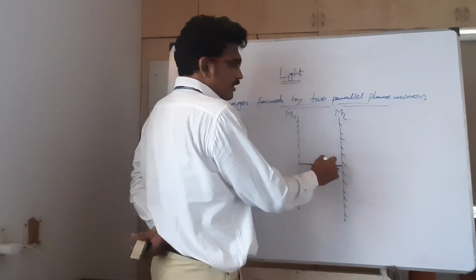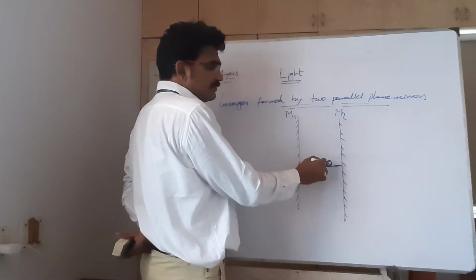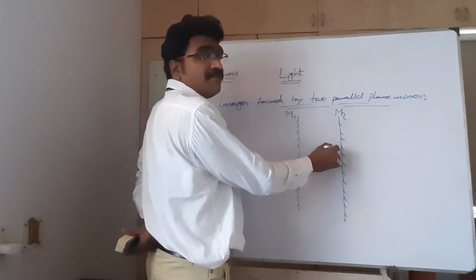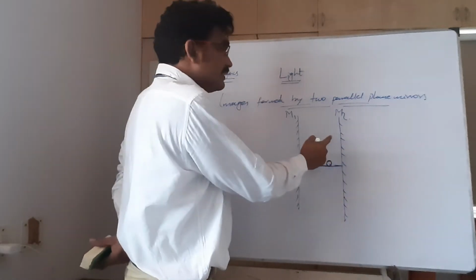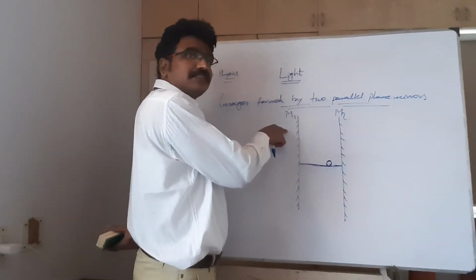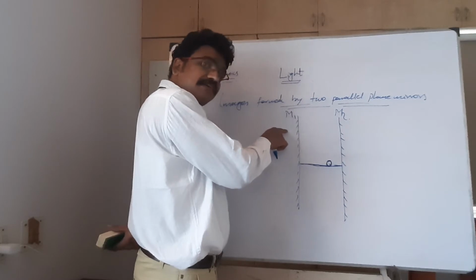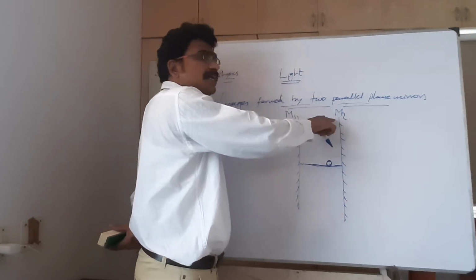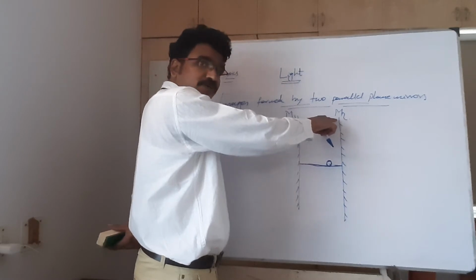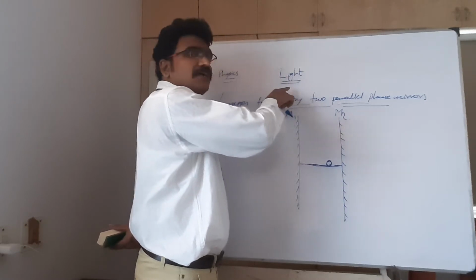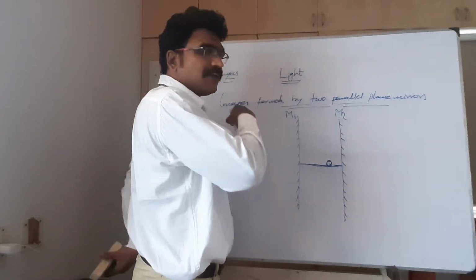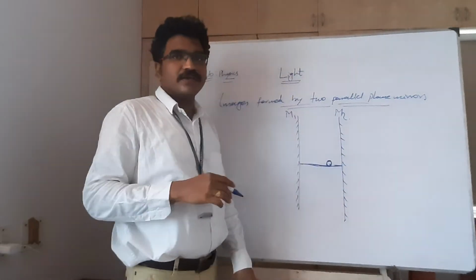When the light rays coming from the object strike one mirror, after that they will reflect and strike the other mirror. After striking this mirror, again they will reflect and strike the other mirror, that is M2. Again from M2 they will move and strike M1. Like that continuous reflections will take place.